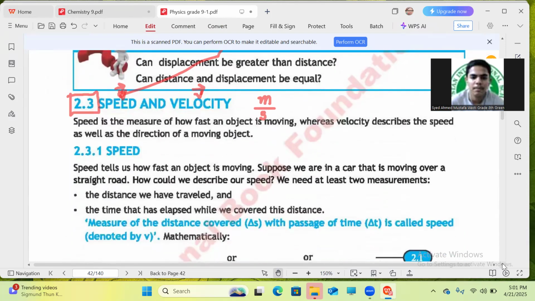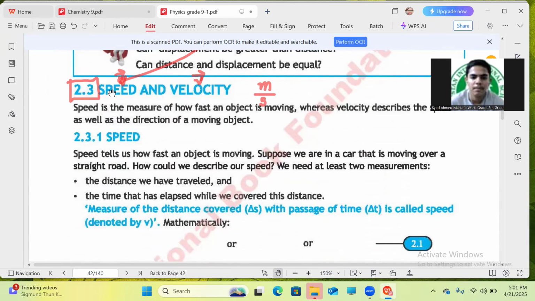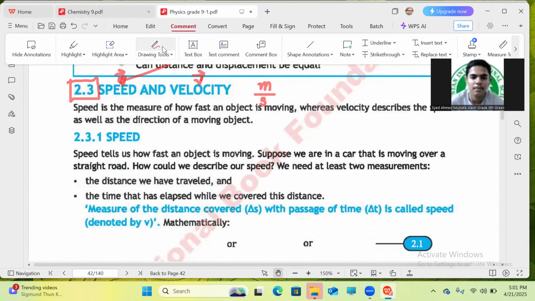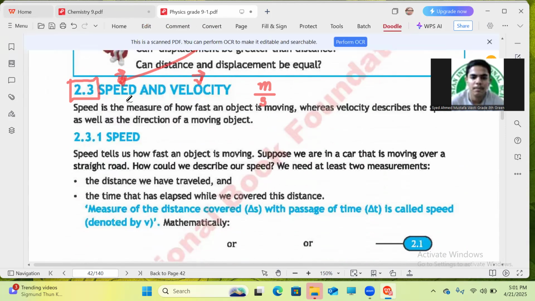Okay. So now here we can write speed by only writing a small v without putting an arrow on it, whereas we can denote velocity by putting a small v with the help of a little arrow. The little arrow indicates that velocity needs a direction to represent itself, whereas speed does not need any direction to represent itself. So here is basically a very long description about these two terms.